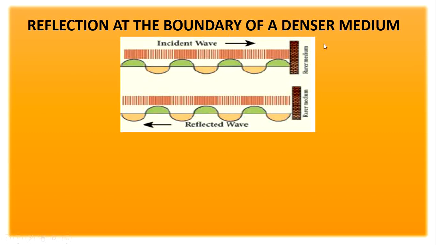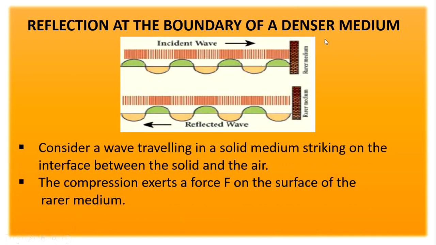Now, the reflection at the boundary of a denser medium. Consider a wave traveling in a solid medium striking the interface between the solid and air. See in this diagram, here also the longitudinal wave travels as compression, rarefaction, compression and rarefaction. When it reaches the wall, it produces a compression. Here a wave is traveling in a solid medium striking the interface. Interface means where the two mediums meet. Here the two mediums are solid and air.